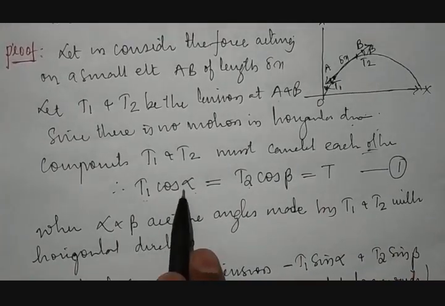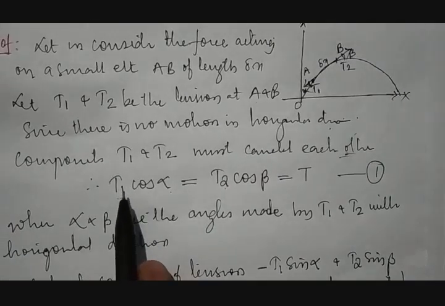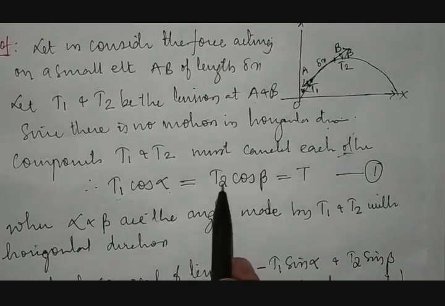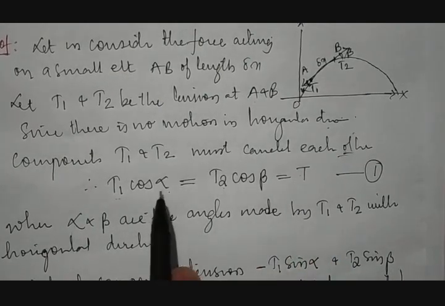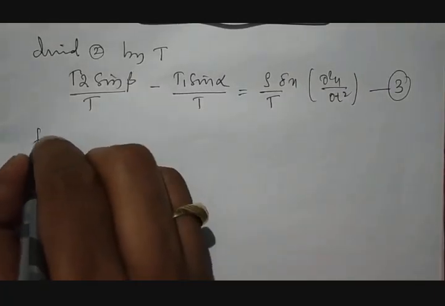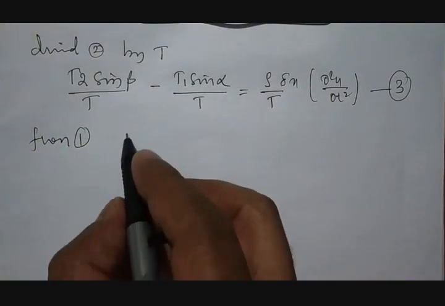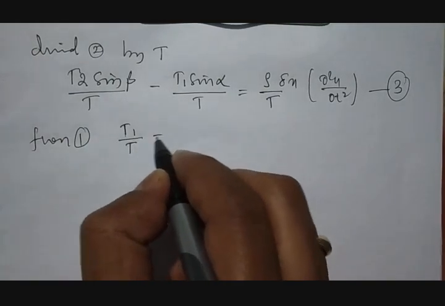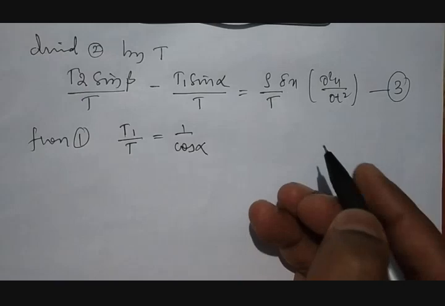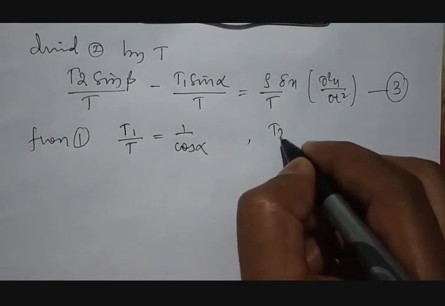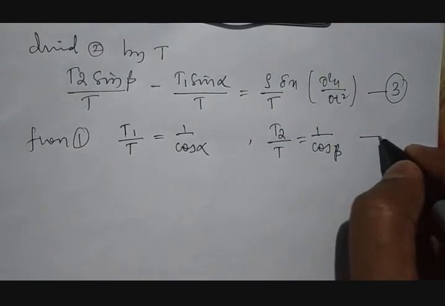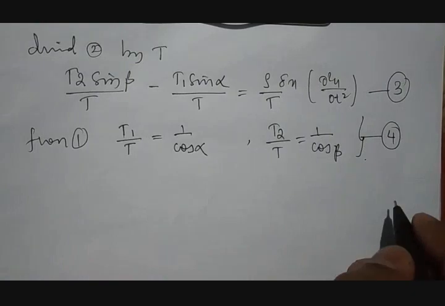So it is understood that T1 cos alpha is equal to T, and T2 cos beta is equal to T. Therefore, T1 divided by T is 1 divided by cos alpha. Similarly T2 divided by T is equal to 1 divided by cos beta. I'll call this set equation number 4.